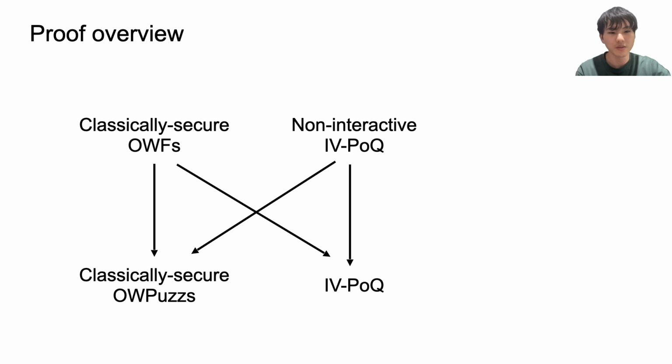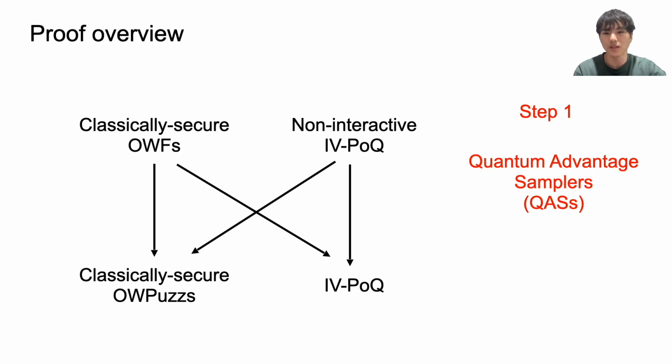Before explaining the proof, let me remind the known or trivial implications. One-way functions imply one-way puzzles and IVPOQ, and moreover, you can easily check that non-interactive IVPOQ imply classically secure one-way puzzles and IVPOQ. The first step of our proof is to define the new primitive called quantum advantage samplers, or QAS, and show that QAS imply non-interactive IVPOQ.